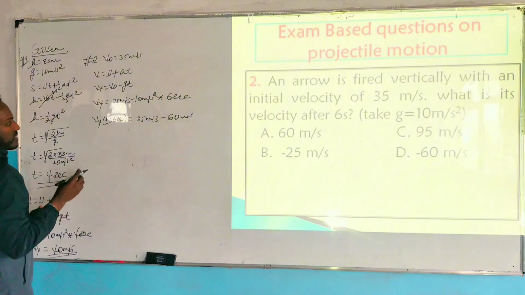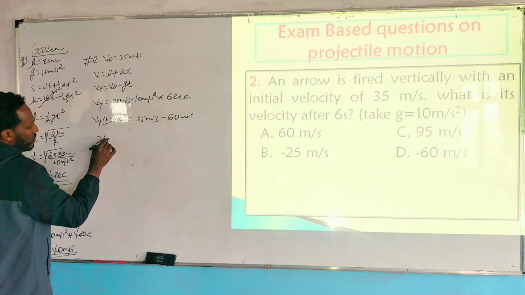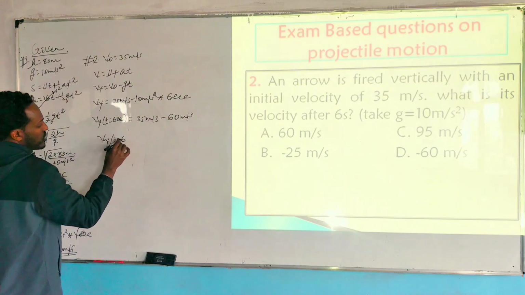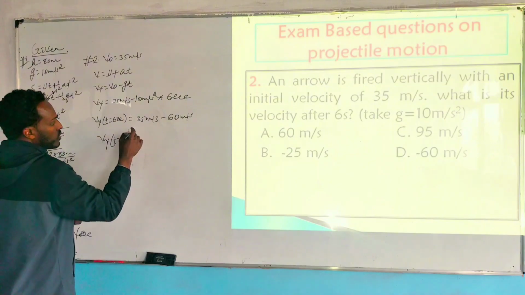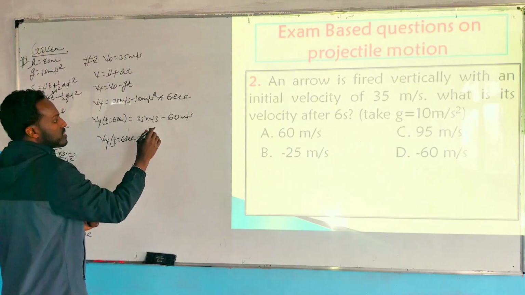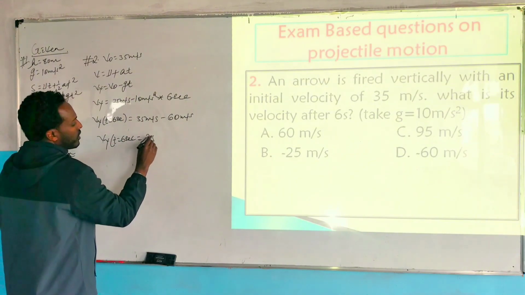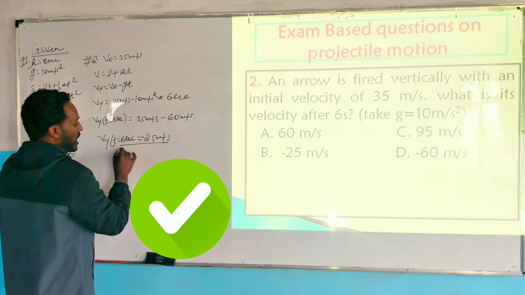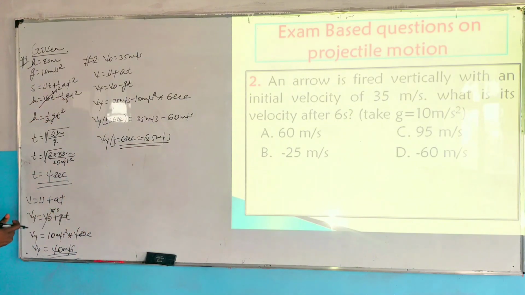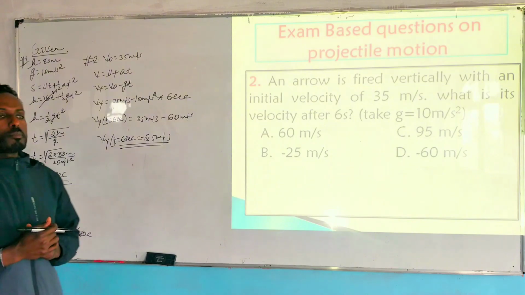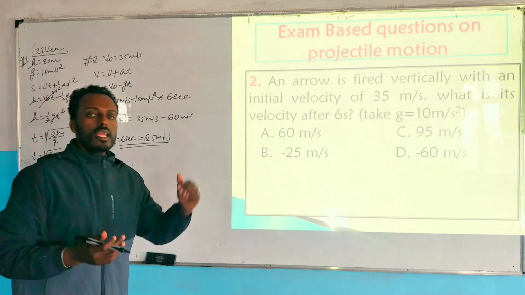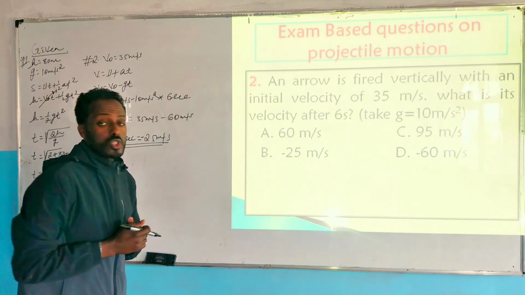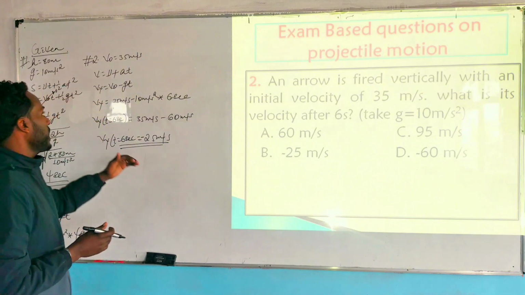Second per second ይጣፋል። So vertical velocity vy at t is equals to 6 second is equals to 35 minus 60 meter per second, which is minus 25 meter per second. አሁን እዚህ ጋር vertical velocity negative 25 meter per second. So the answer is B። ለምን ኔጌቲቭ ሆነ ልትሉ ትችላላችሁ። እዚህ ጋር መጀመሪያ ምን ብለናል?